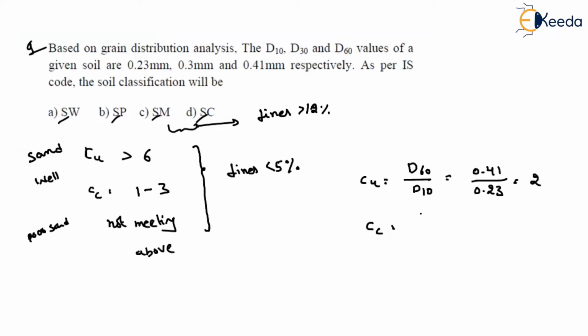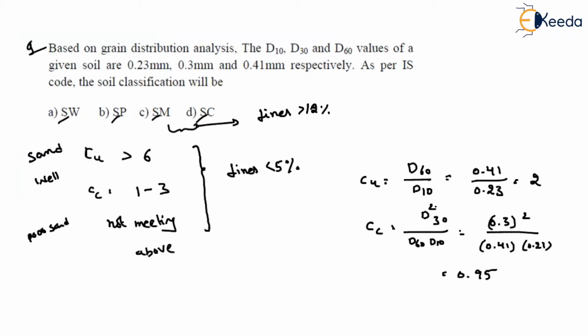What about the CC value? It is nothing but D30 squared divided by D60 into D10. Direct values are given, substitute them. 0.3 whole square divided by 0.41 into 0.23. Now, if you solve this, how much will we get? I am getting around 0.95.